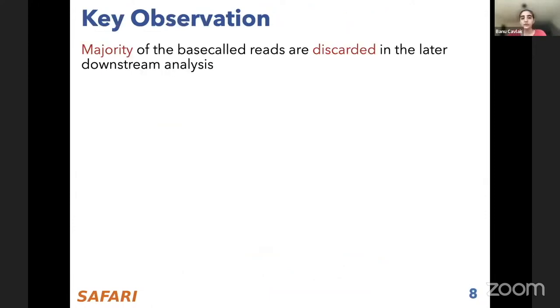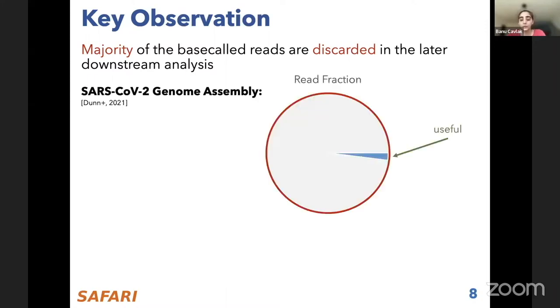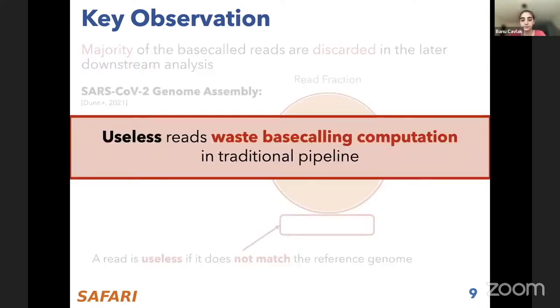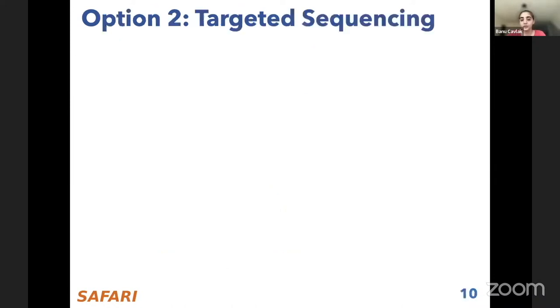But our real observation in this work is that the majority of these base called reads are discarded in the later steps of the downstream analysis. One example for this is SARS-CoV-2 genome assembly, where less than 1% of the reads are useful, while the entire read set is processed. And typically the reason why 99% of the reads are not used is that they do not match the reference genome that is targeted by the application, which is the SARS-CoV-2 reference genome in this use case. That's why we say that useless reads waste a significant amount of base calling computation in the traditional pipeline.